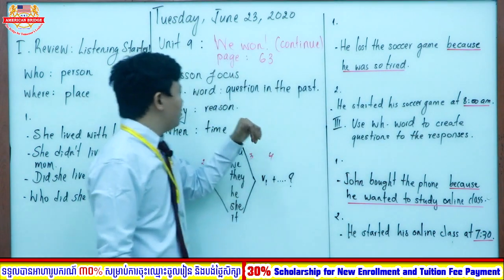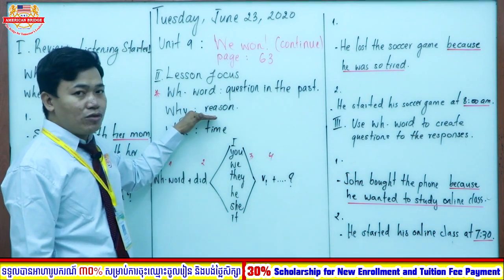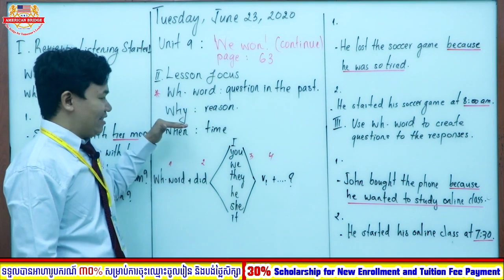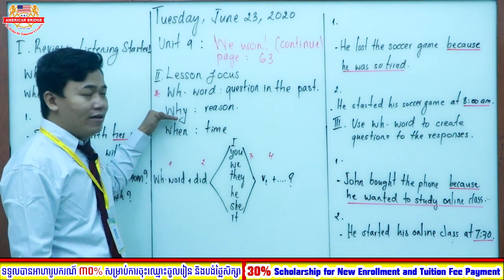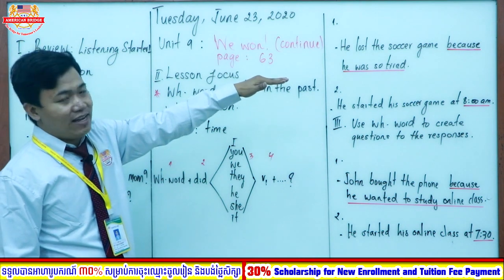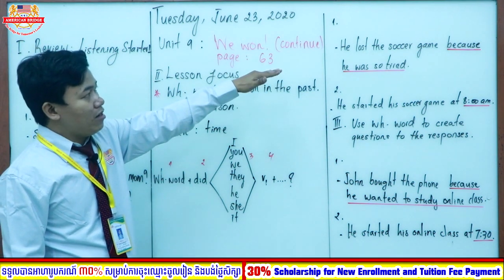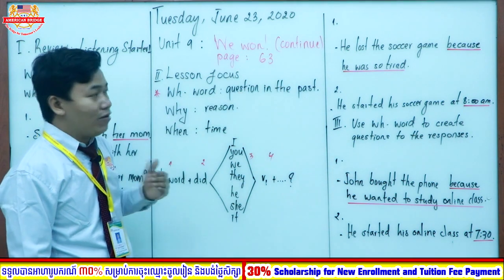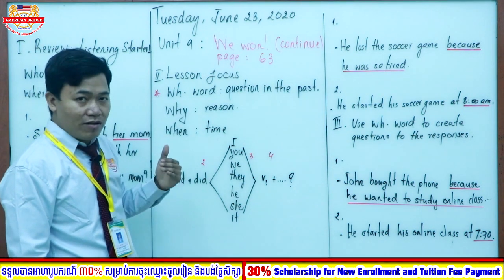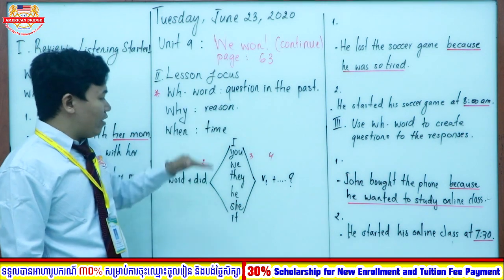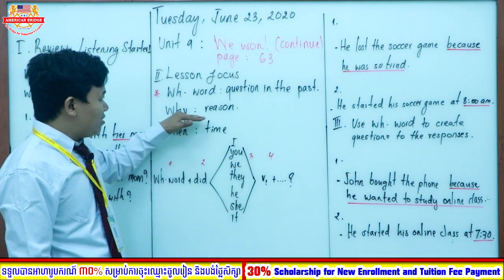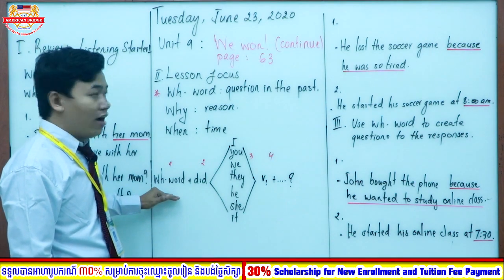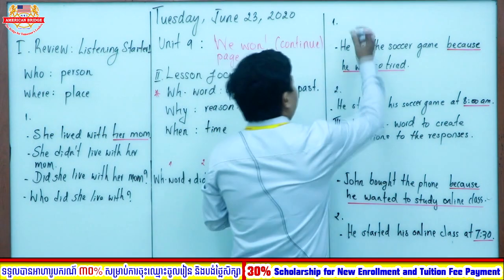So reason, what should we use, everyone? What WH word should we use? Yes, we should use why, because the sentence tells us about reason, right? He lost the soccer game because he was so tired. So, because he was so tired, it's about reason. So, take a look at the form. Reason, we need to put why. So, why needs to be put at the beginning of the sentence. So, you can put why.